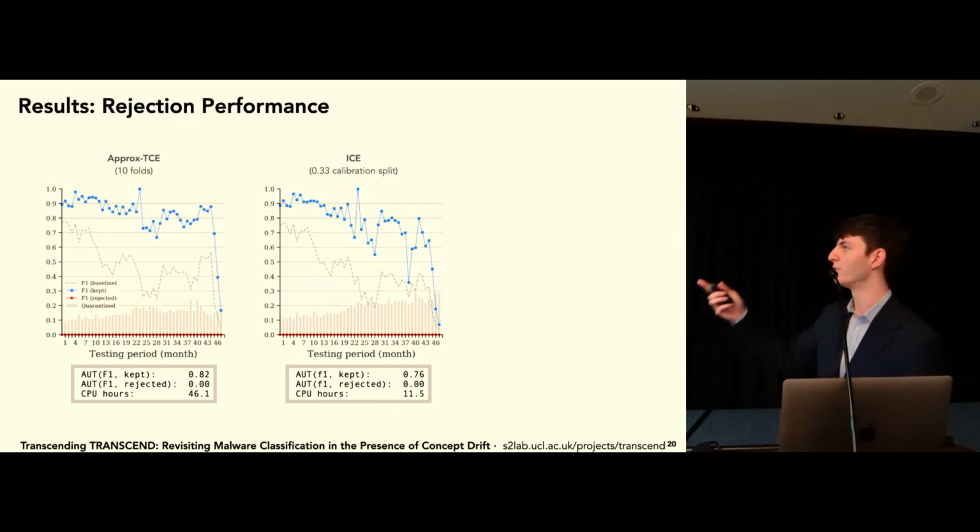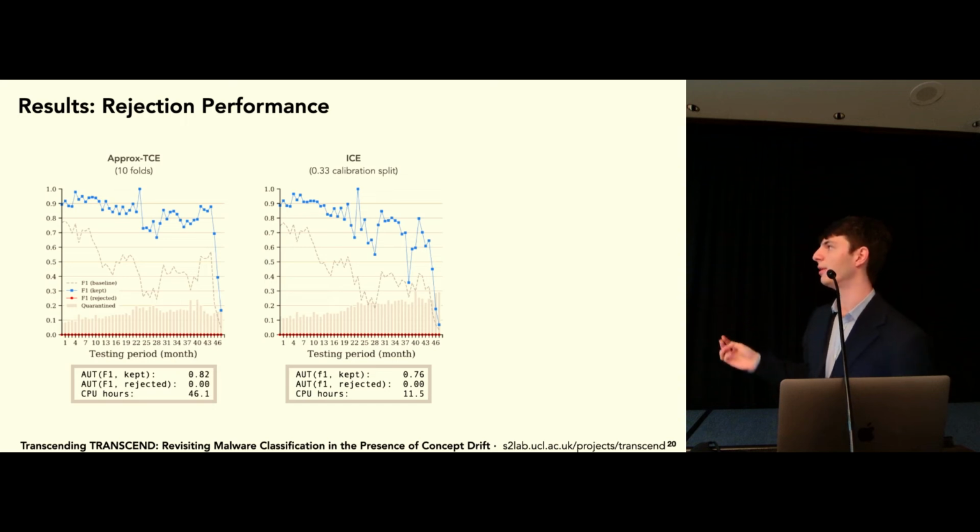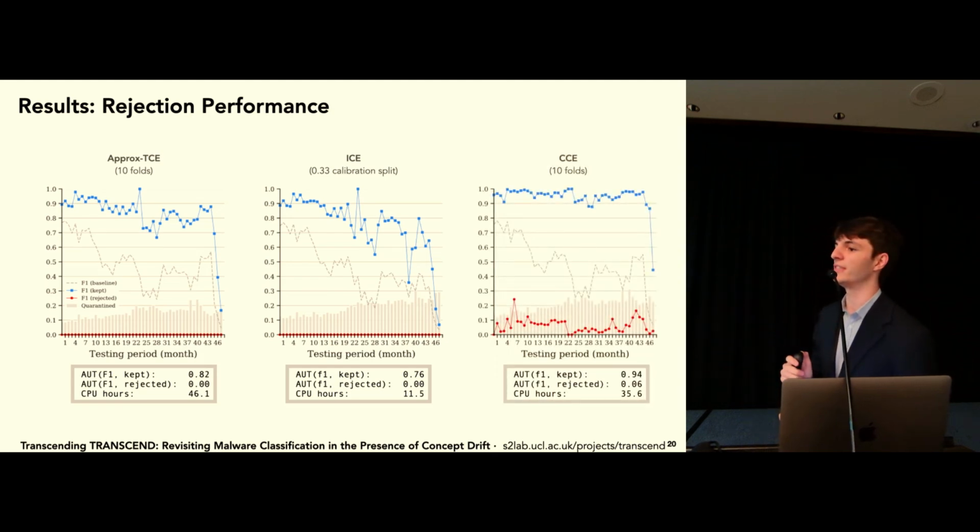ICSI takes 11 hours, while approximate DC takes 46. So we get a massive computational speed up, and for a relatively, extremely similar performance. And here, there's the performance of CCE.